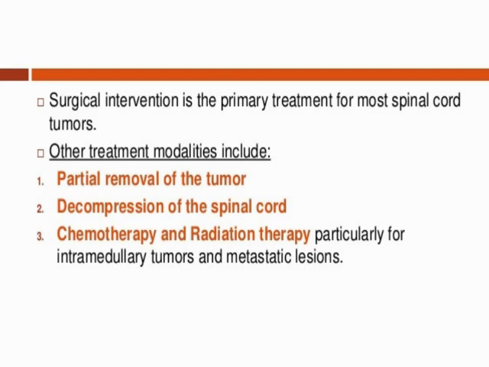After providing chemotherapy and radiation therapy, it helps in killing cancerous cells. Then we are able to treat the patient for any kind of tumor. So that's why we prescribe chemotherapy medicine as well as radiation therapy. Okay, so that is the treatment for spinal cord tumor.